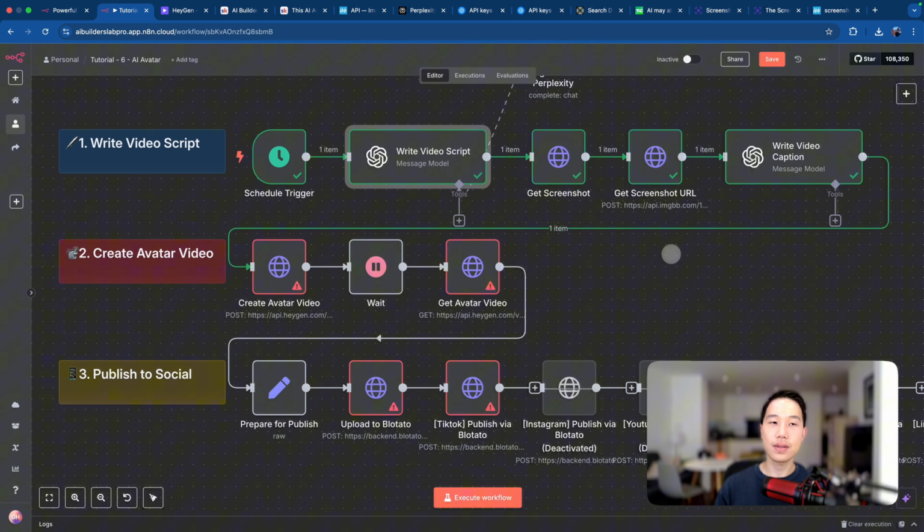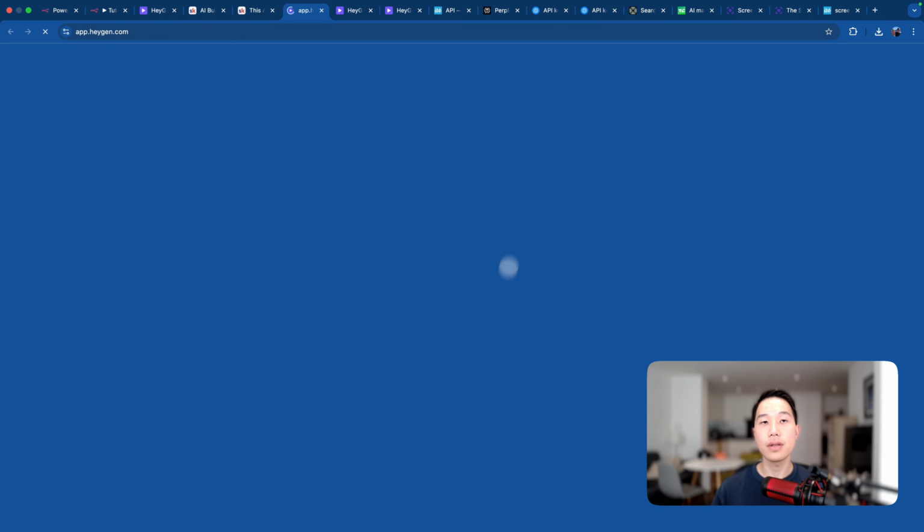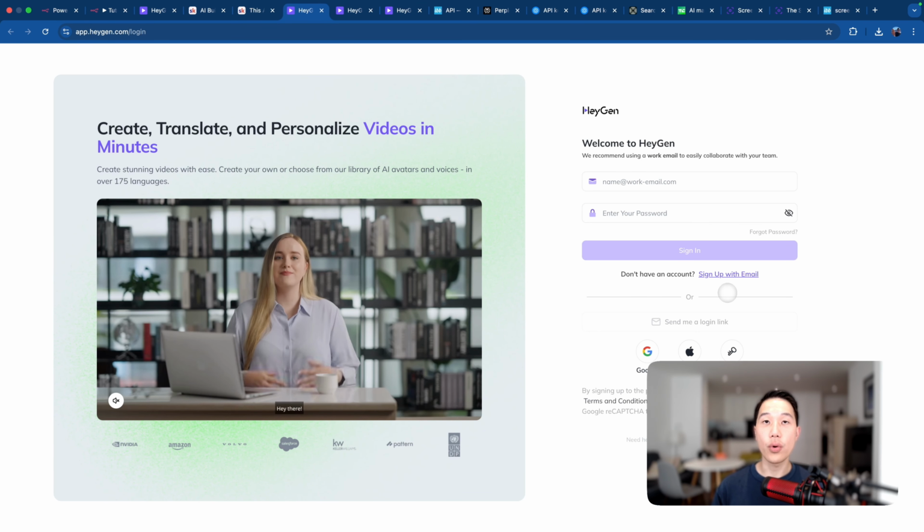Let's talk about the second step, which is generating the Heygen avatar and also getting back the video. So to do that, you can now head back to the community and click on the link for Heygen, and you'll then be brought to the onboarding step for Heygen. So you can just sign up for an account with Google or Apple, or even with your email and password, and just follow the onboarding steps from the Heygen site.